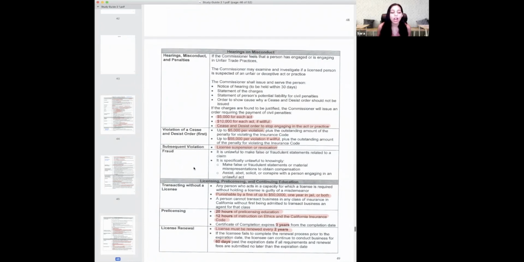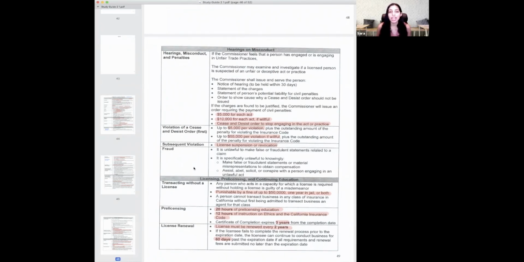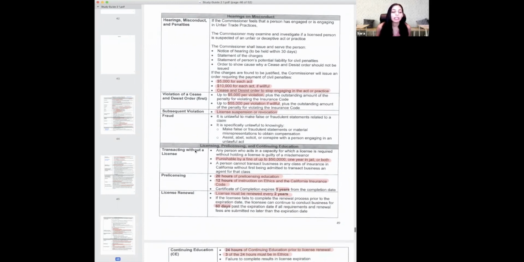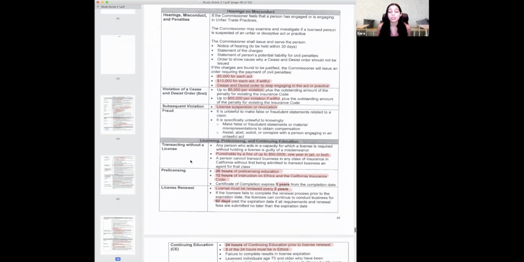You're out of this permanently. Fraud is when you're tampering with the application intentionally, right? The agent, and we're messing with the application. Fraud is a felony. Okay, write that down. Fraud is a felony.